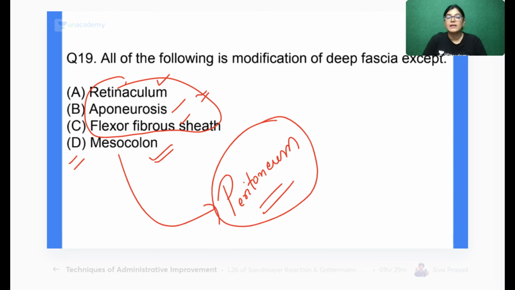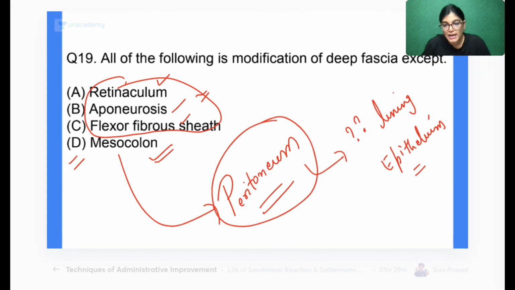Mesocolon exactly is the structure which is formed by the fold of peritoneum. Okay, so that is exactly the peritoneum, and peritoneum has a lining epithelium. Can anybody tell me what is the lining epithelium of peritoneum? What is the lining epithelium of peritoneum?